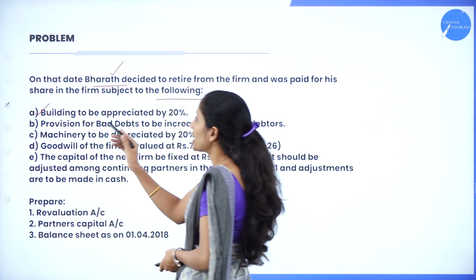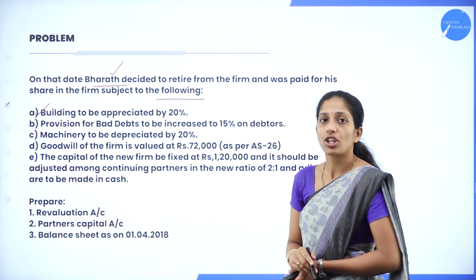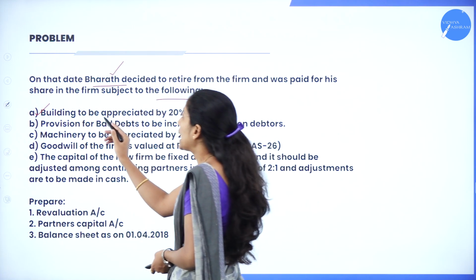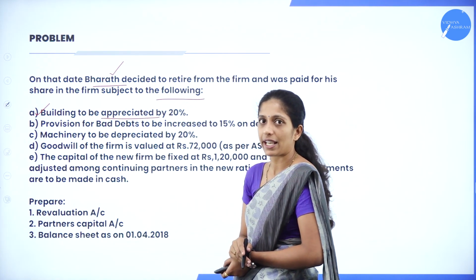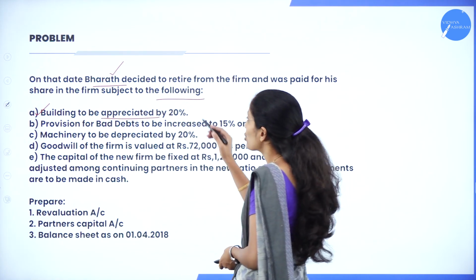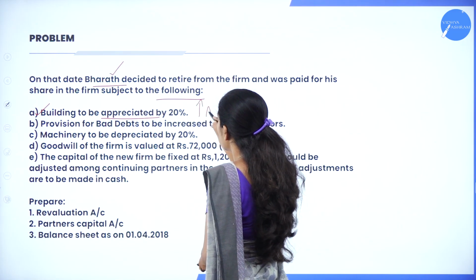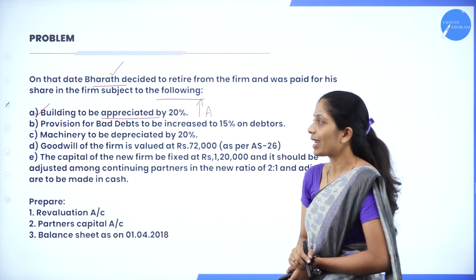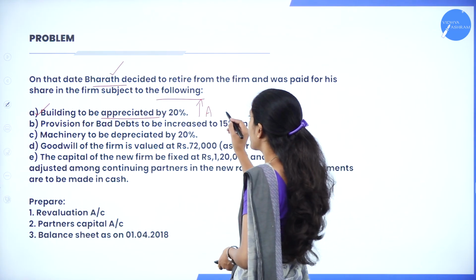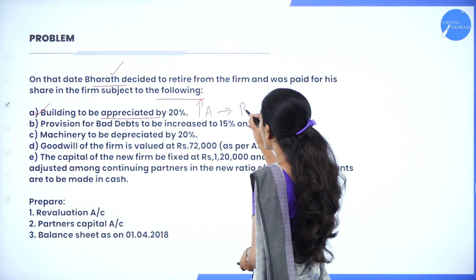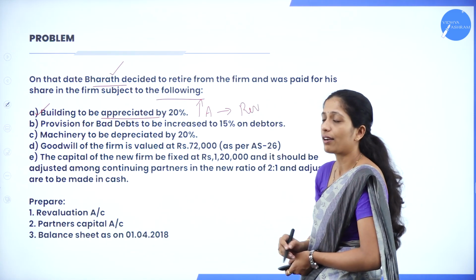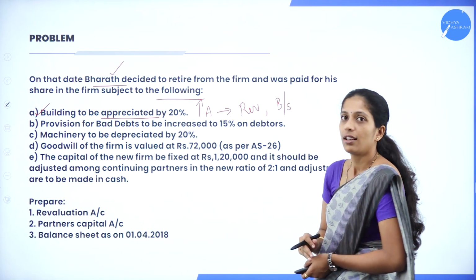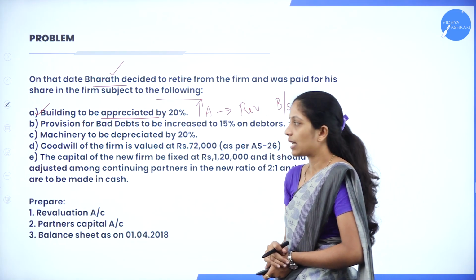The first adjustment is building to be appreciated by 20%. So what do you mean by appreciation? Increase in the value of building. So building is an asset. So increase in asset. To what extent has it increased? It has increased by 20%. So increase in asset, where do we record? We will record once in revaluation account and once we will add in the balance sheet. Now, clear about the first adjustment? Yes.